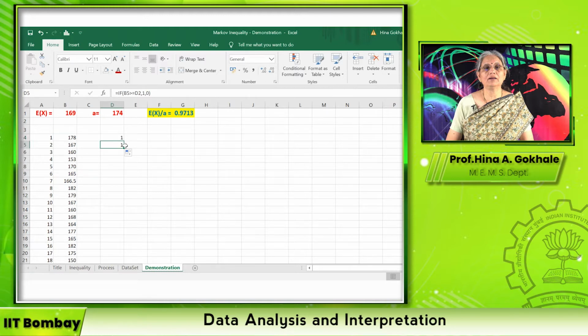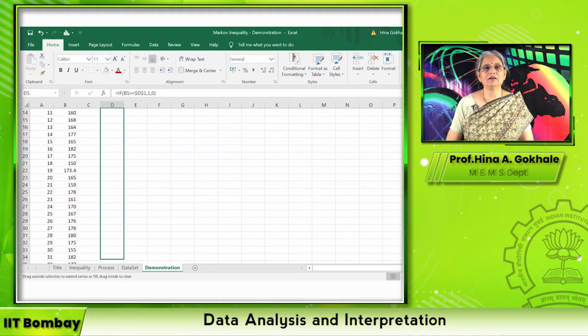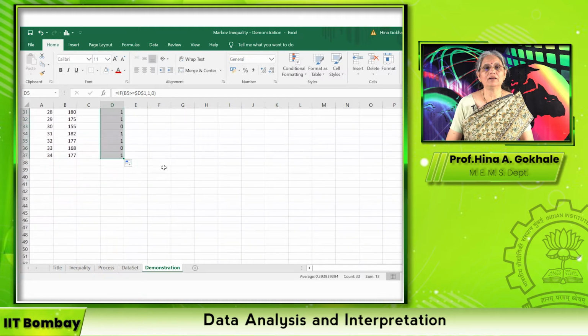If I just copy it, it still gives me 1, which is not true. Why is this happening? Because if you look at this carefully, it is comparing it with this blank. We want it to compare always with 174. So some of you may be knowing that in Excel, if you want to fix the value only at one cell, you have to fix the cell by putting a dollar sign in front of it. So I will put a $D$1. And now if I copy it, it will give me correct answer. You see, every time it remains $D$1. And now I just copy it down for my 34 data points.